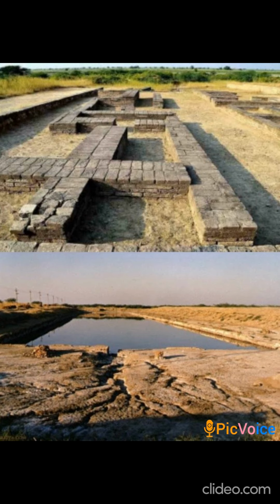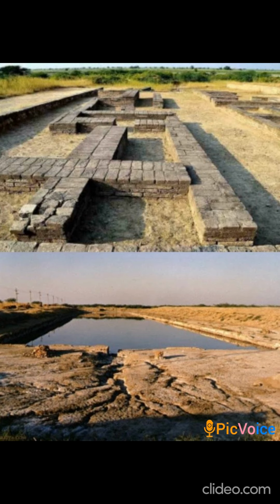A very important thing you have to know here is the dockyard. The dockyard at Lothal was a huge tank where the boats and ships came in from the sea and through the river channel. So the goods, that is, whatever goods came, were perhaps loaded and unloaded from this dockyard. Got it?